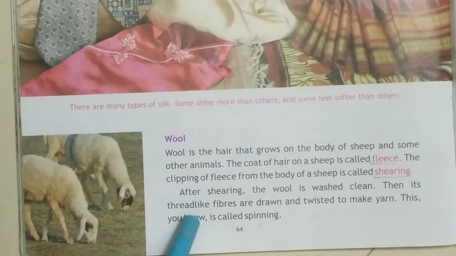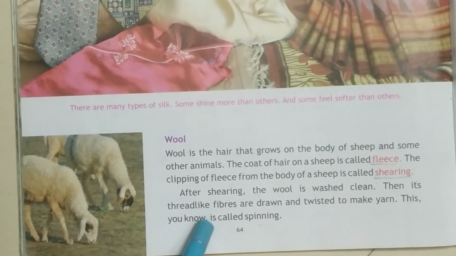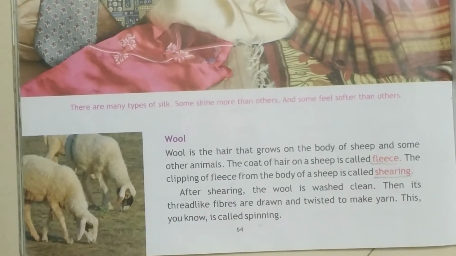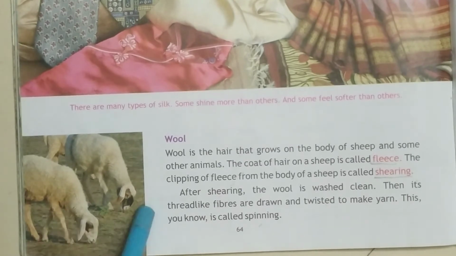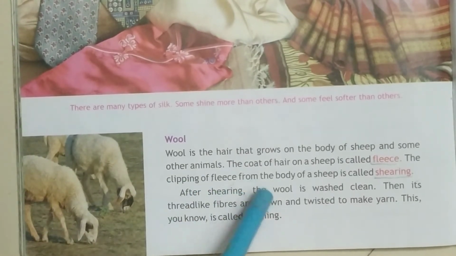Important question. What do you mean by shearing? Shearing is nothing but the removing of fleece, removing of hair from the body of a sheep. What is shearing? The clipping of fleece. What is fleece? Fleece is nothing but the hair of a sheep. And clipping is nothing but removing of hair. That is the clipping of fleece from the body of a sheep.